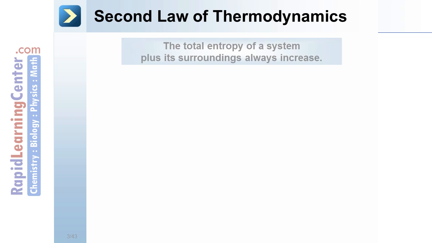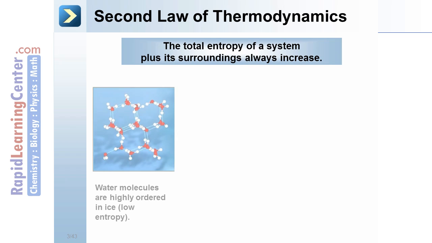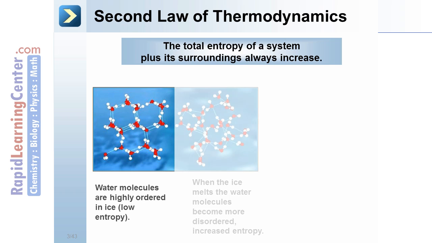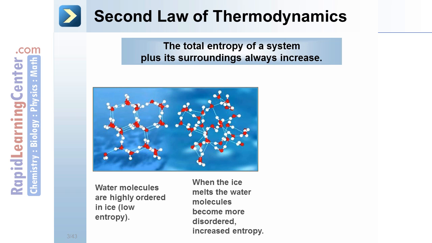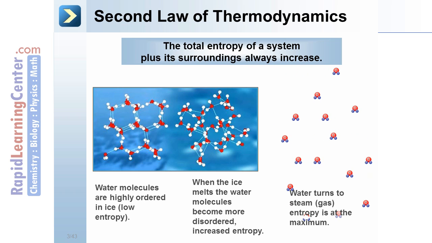Second law of thermodynamics. The total entropy of a system plus its surroundings always increases. Water molecules are highly ordered when in ice. It has low entropy. Notice how organized these water molecules are. When the ice melts, the water molecules become more disordered, and this is an increase in entropy. When water turns to steam, a kind of gas, entropy is at its maximum. Notice no order. Entropy.